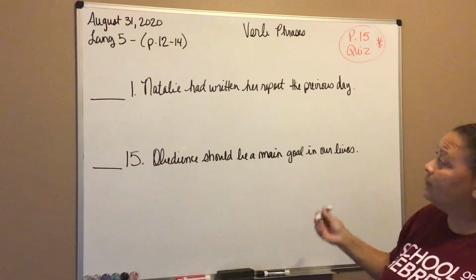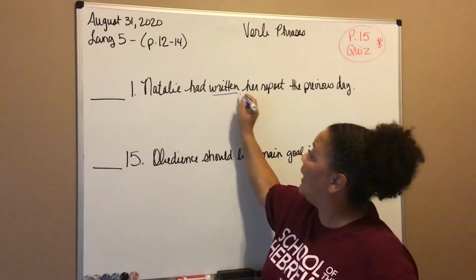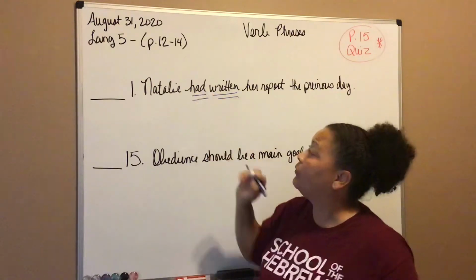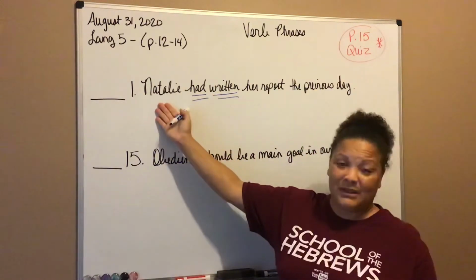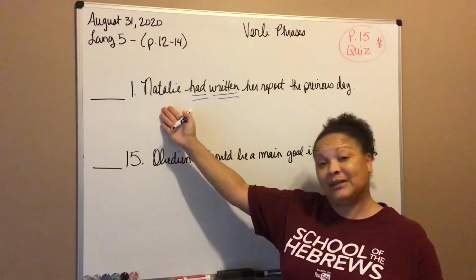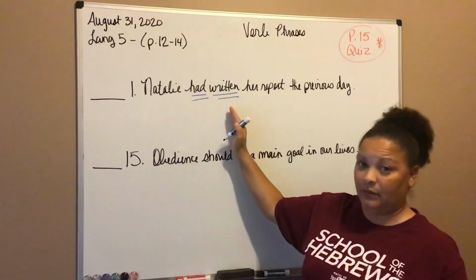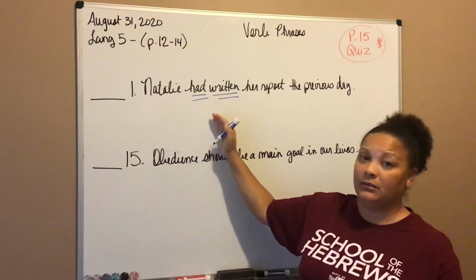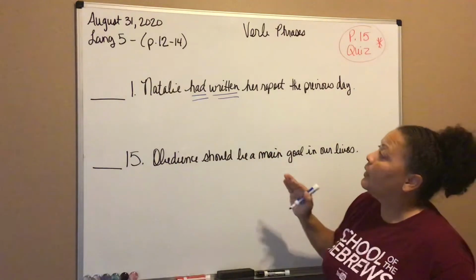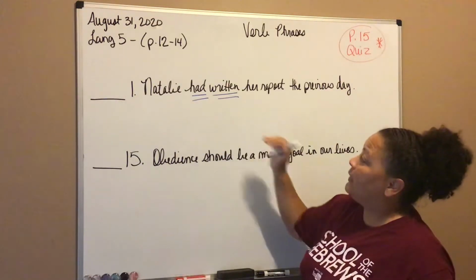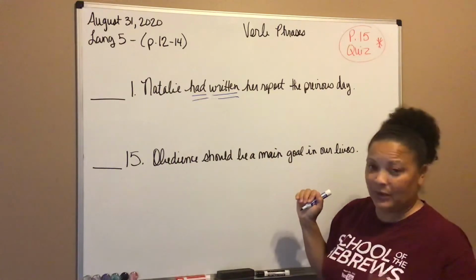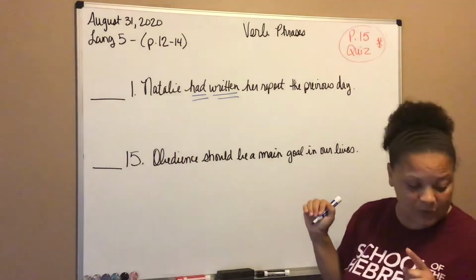Had written, right? So here's my subject, Natalie. She did something. What did Natalie do? She had written. Okay, that's what she did. So we found had written to be our verb. So that's the first thing we did. We underlined the verb twice.